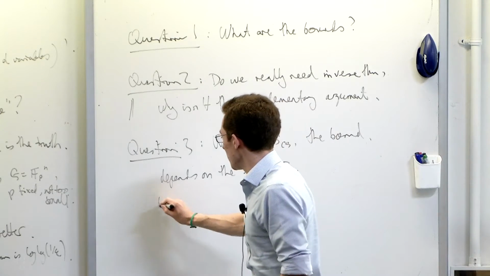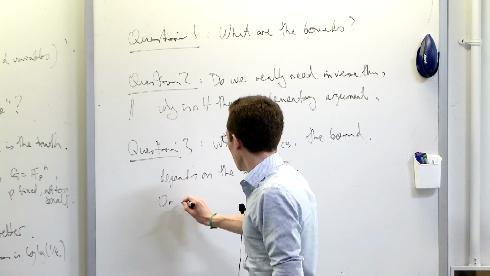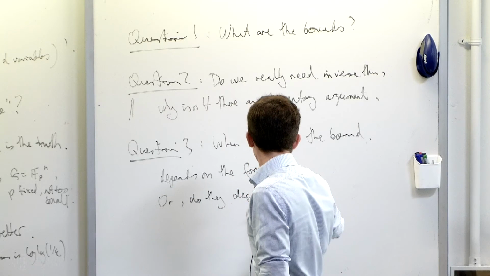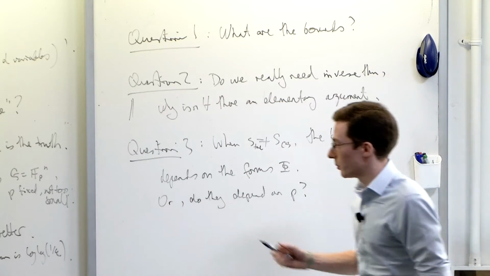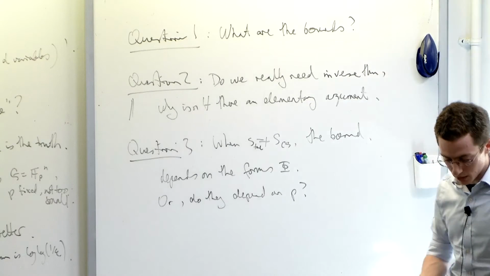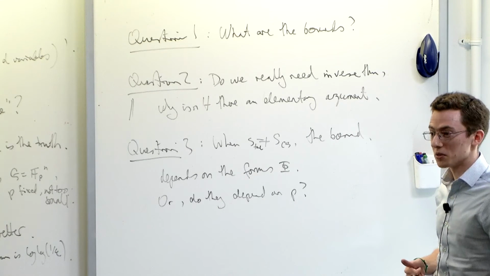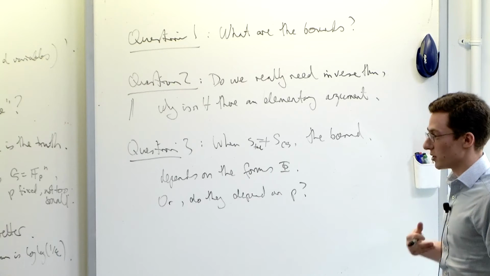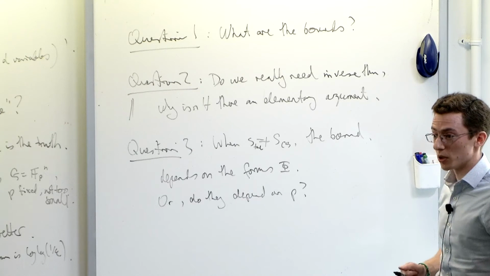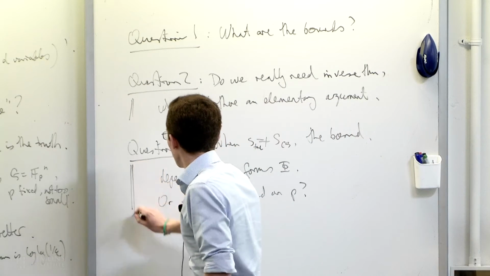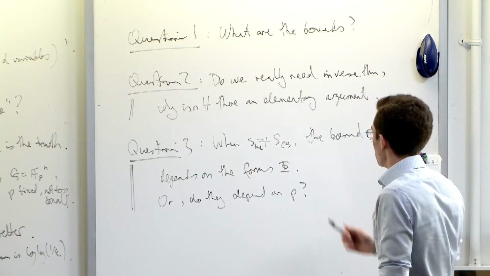Okay, if you're working mod p, then that question doesn't really make sense. Do they depend on p? So if p is fixed, p is like 7 or something, there are only finitely many systems of linear forms mod 7. So I could just take a sup over all of them, but then the question is, does the correct dependence depend on p, on the value of 7? So yeah, it's just a question I made up.